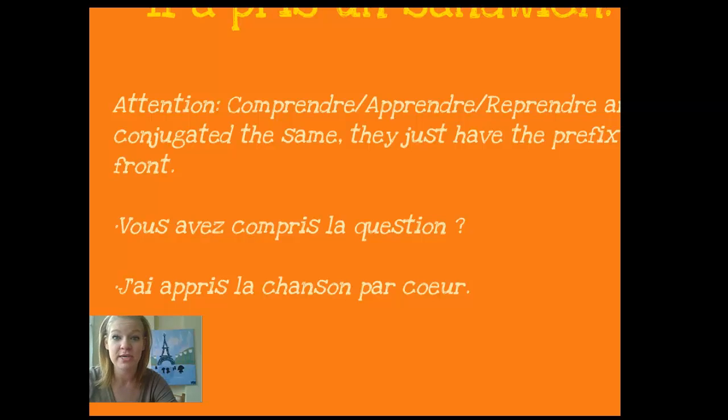So vous avez compris la question? Did you understand the question? Pris is the same for prendre and it is for comprendre, just with our prefix in front of it, okay? J'ai appris la chanson par cœur. I learned the song by heart.